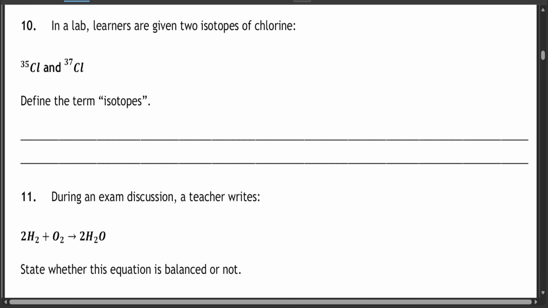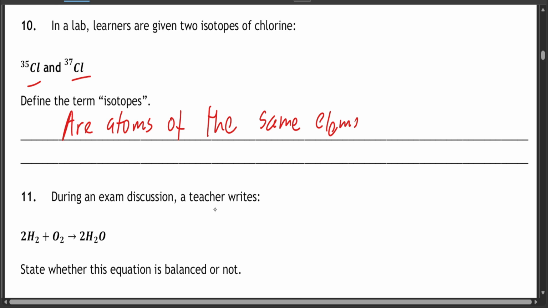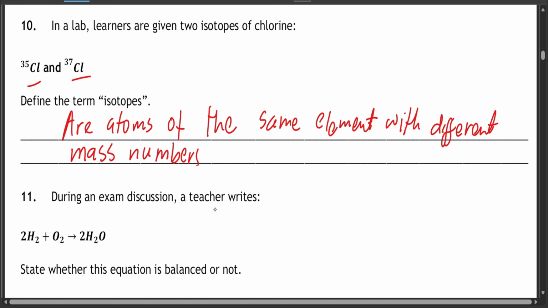Question 10. In a lab, learners are given 2 isotopes of chlorine. There is chlorine with a mass number of 35 and another chlorine with a mass number of 37. Now, define the term isotopes. Isotopes are atoms of the same element with different mass numbers but the same atomic number.